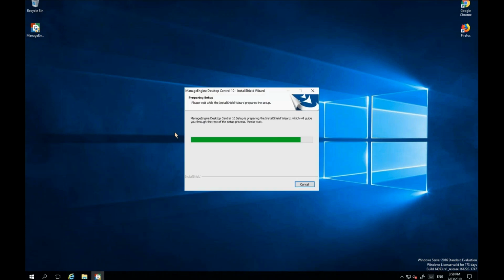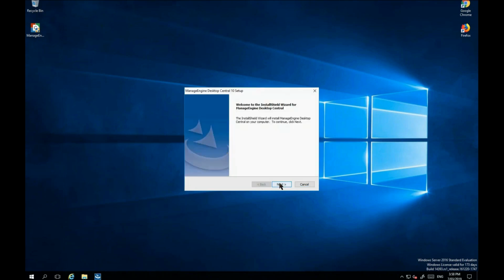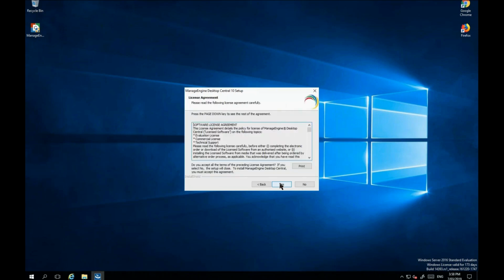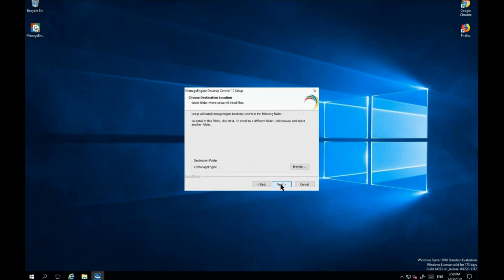The version which we are trying to install today is version 10, which is the latest one. I'll go next. Yes. Destination folder and next. You just want to make sure that you have turned off your antivirus, otherwise it might create some issues while you're running the setup.